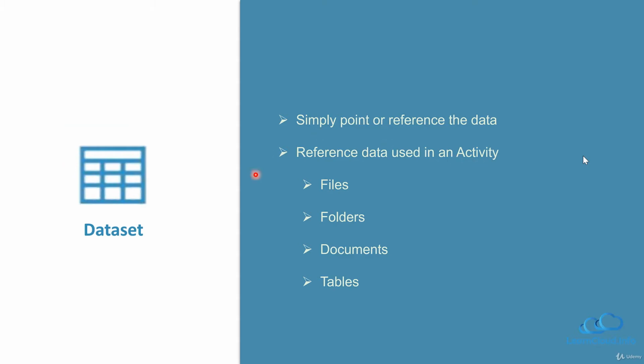All right, so we discussed that dataset is simply a point or reference to the data at the data store. So this is important here to understand that dataset does not have the data in itself. It is just a reference. So if the data change at the source, it will also reflect those changes at dataset. And we can have reference to the files or folders or documents or in fact tables also.